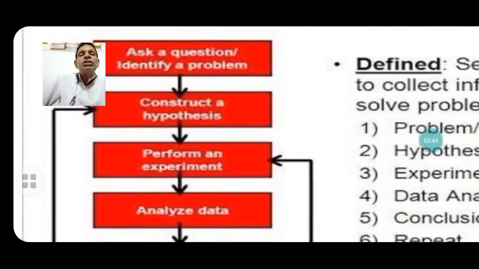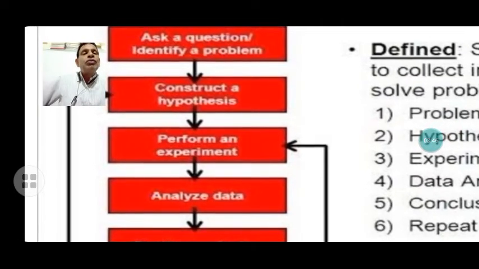Now this flow chart shows that when scientists observe something, any natural event, they ask questions and identify the problem: why it happens so, how it happens so, where it happens so. These are the questions involved with the observation. Now construct a hypothesis according to the questions. The scientist hypothesizes something according to his basic knowledge and then performs the experiment according to his hypothesis.